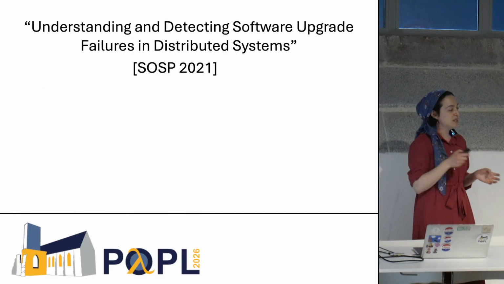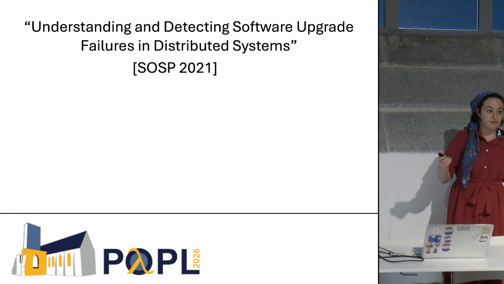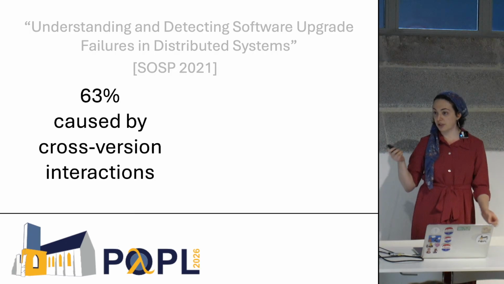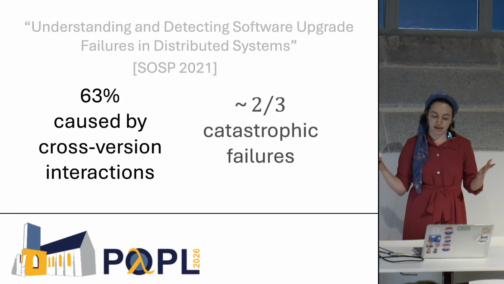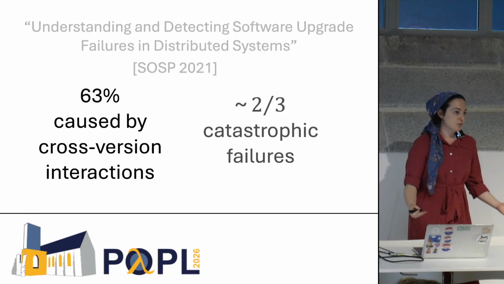In SOSP 2021, this study examined over 100 real-world update failures. And they found that 63% of these were caused by cross-version interactions, by this mixed mode state, and 2/3 of those were catastrophic. So this is a real problem.